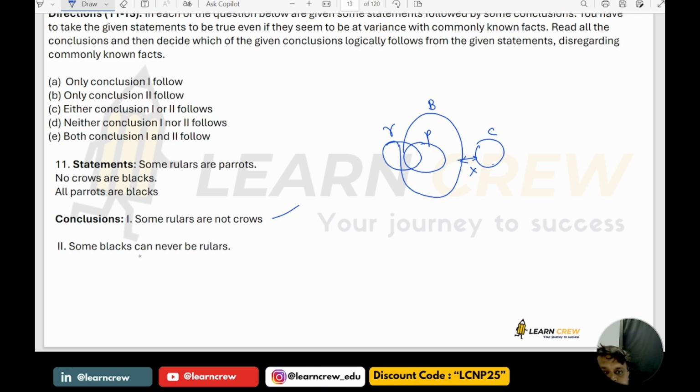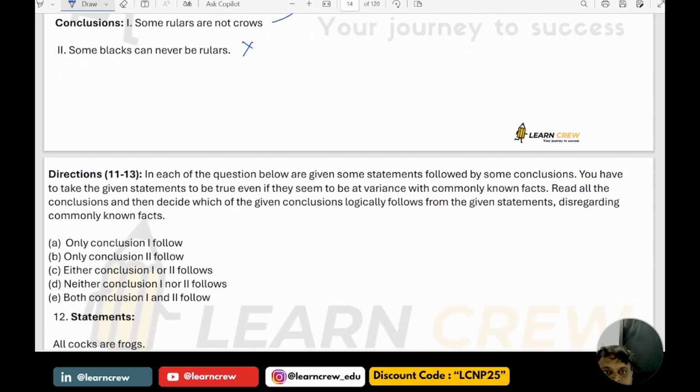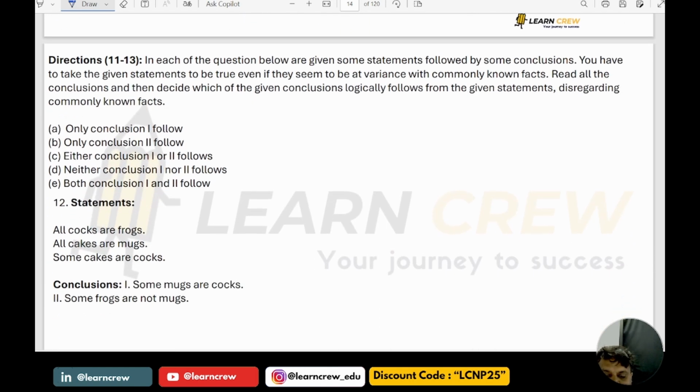Now, the second one. Some blacks can never be rulers is wrong. Right? So the answer is only one. Now, question number 12.